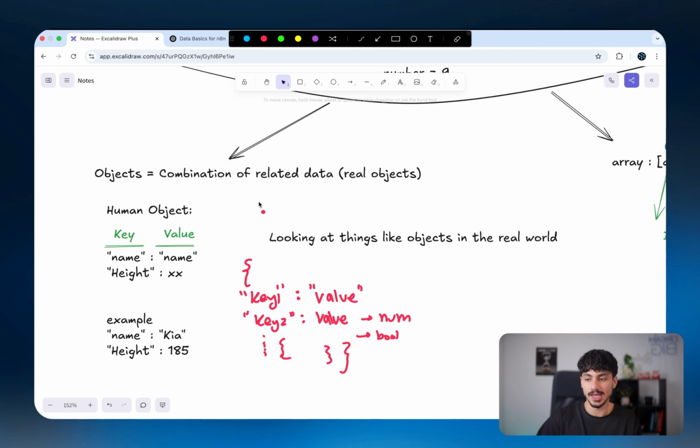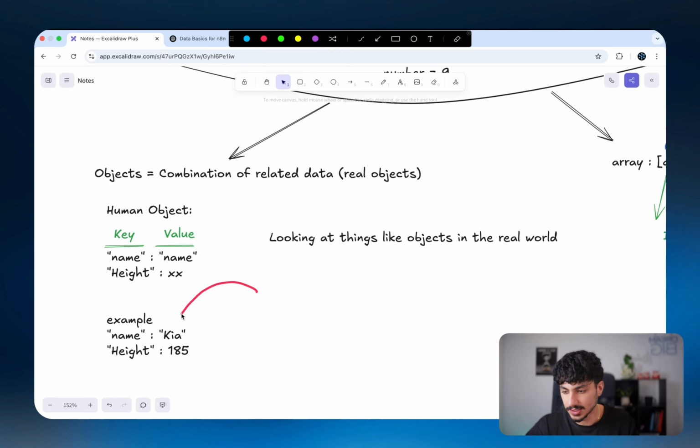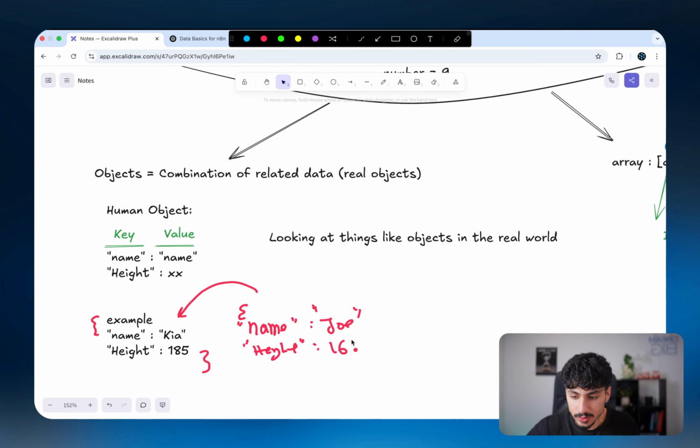All I want you guys to understand is that an object has multiple different data points inside it, and each of those data points would have a key and a value associated with it. So in this instance, this one is an object, so it should have a curly bracket, the key is name, the value is Kia, the key is height, the value is 185, and then you could have another curly bracket at the end, and that would indicate that this is the end of this object. But then you could also have another object, and this object could have name as Joe and height as 165. So in this instance, this object is basically of the same exact type.